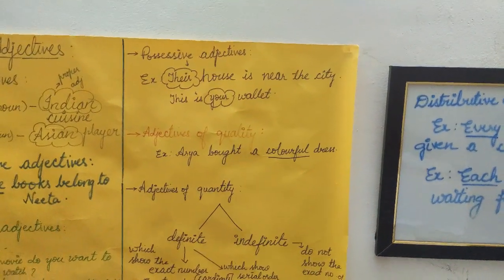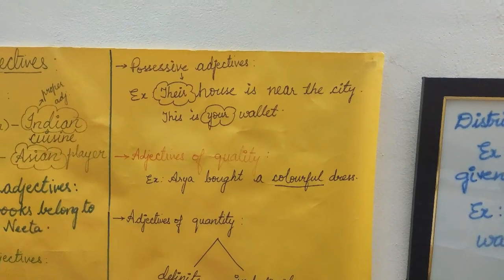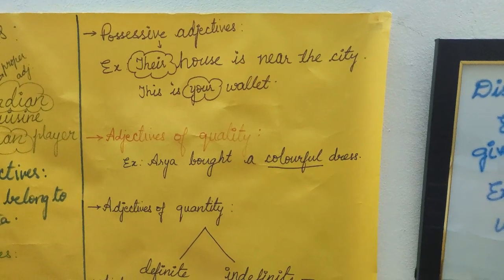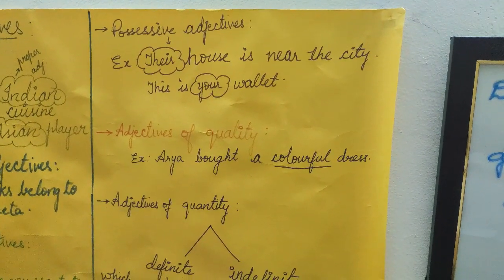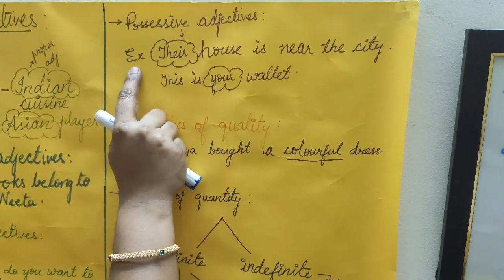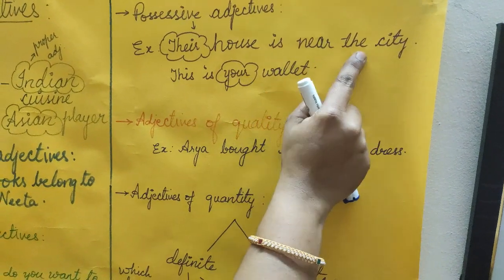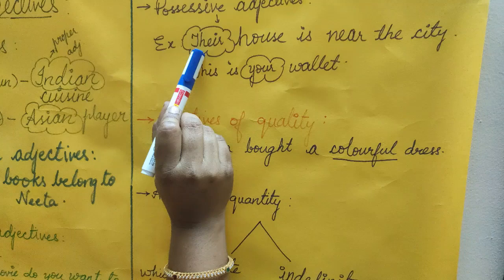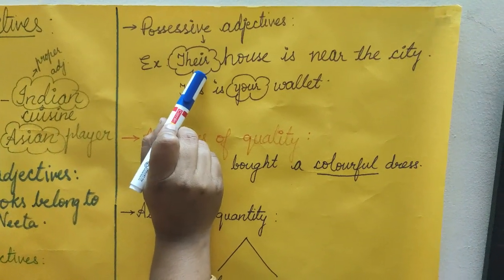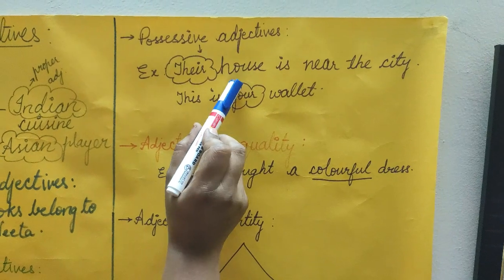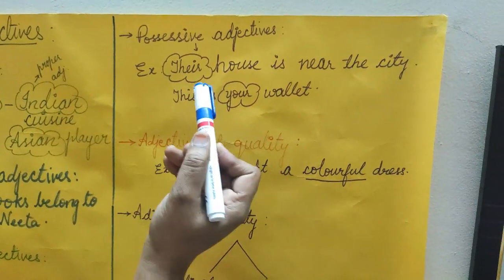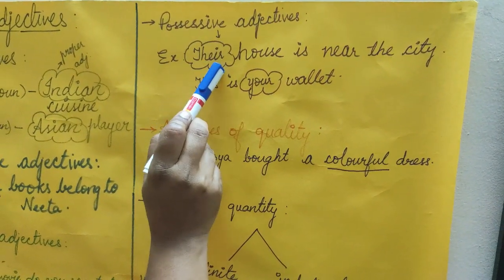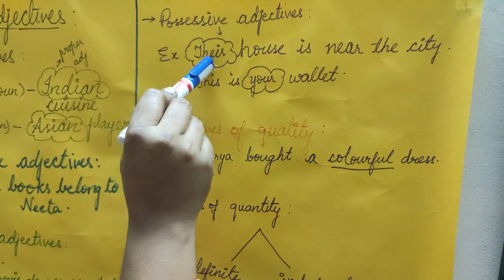The next kind of adjective is possessive adjective. Possessive adjective refer to the possession or ownership. Possession means belonging. Here in this example, their house is near the city. Here the possessive adjective their is used. It shows that this house which is near to the city belongs to them. So here this adjective their is a possessive adjective which shows the ownership.